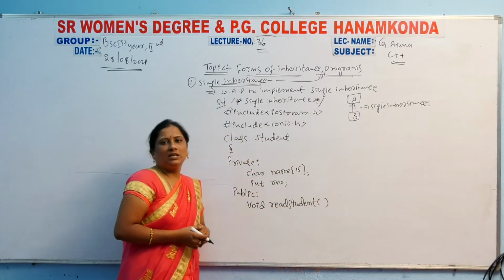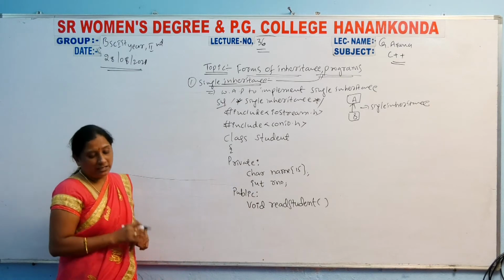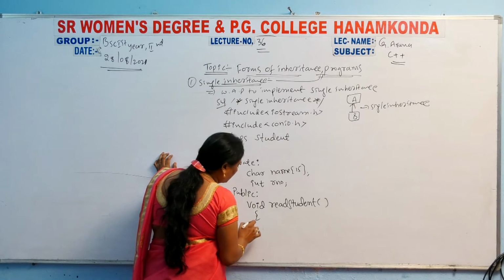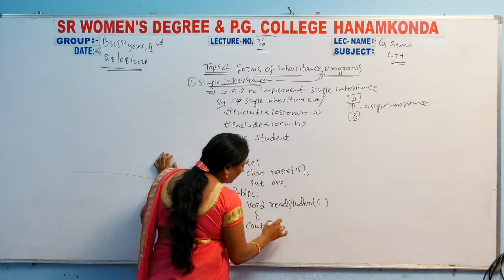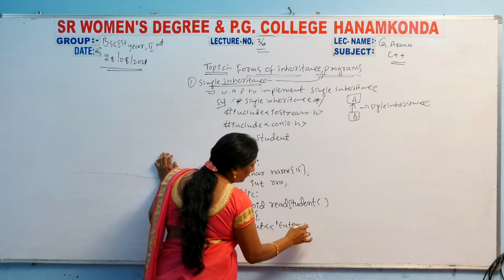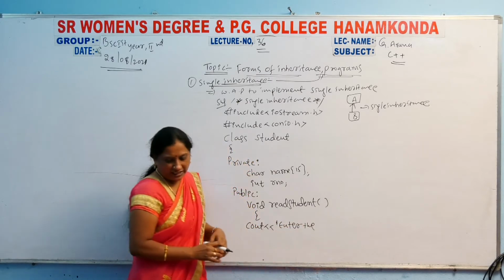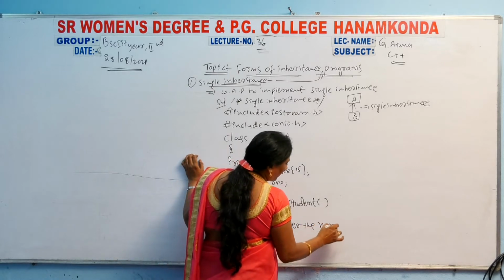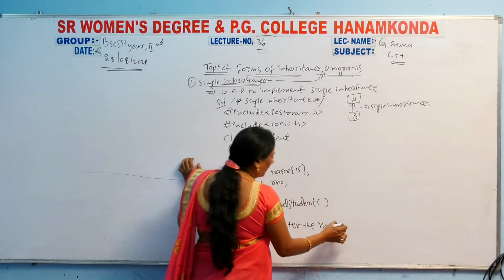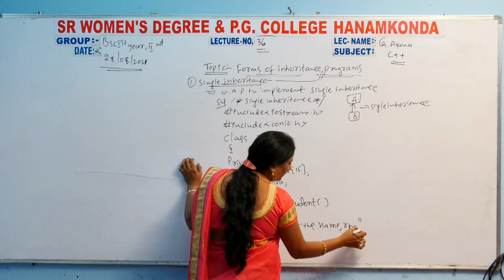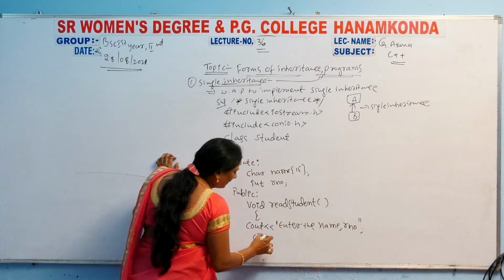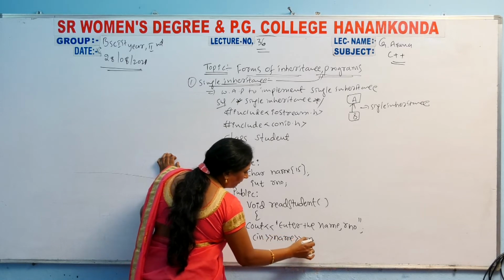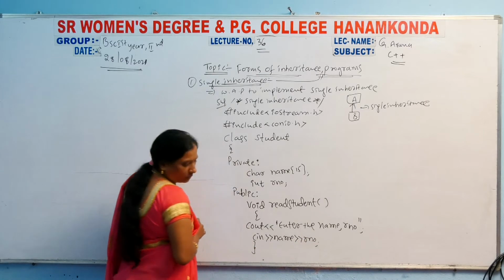Here I read the details: cout enter the name and roll number, then cin name, cin roll number. That will be closed here.